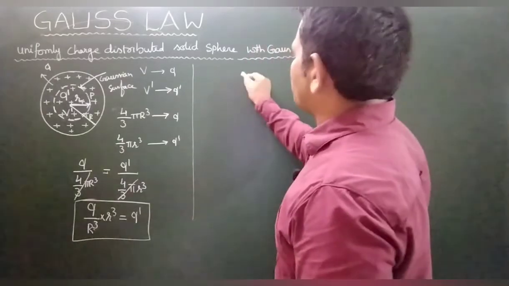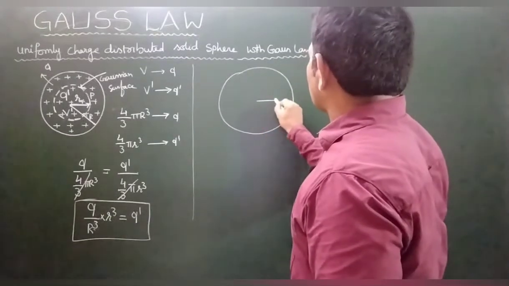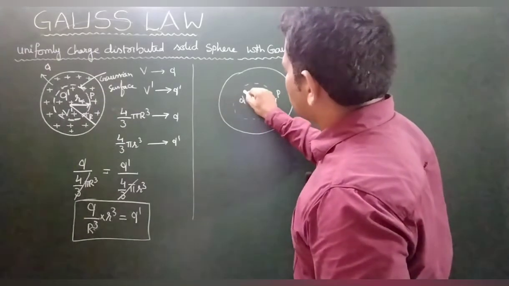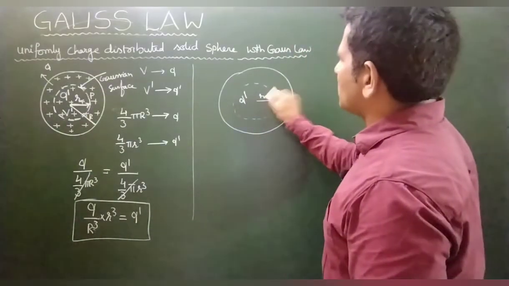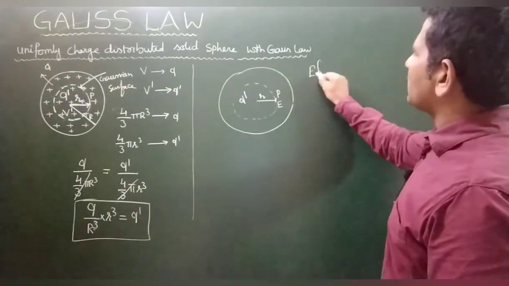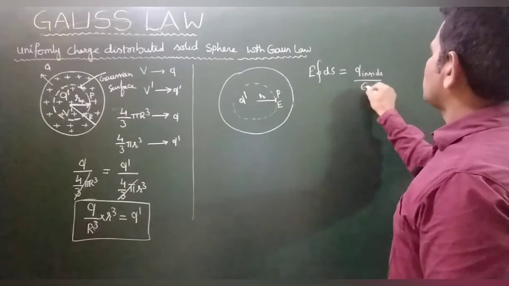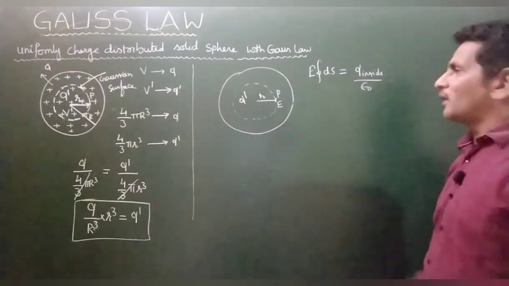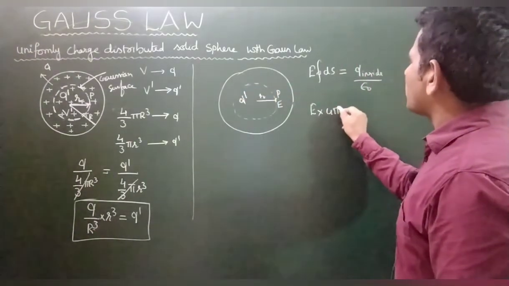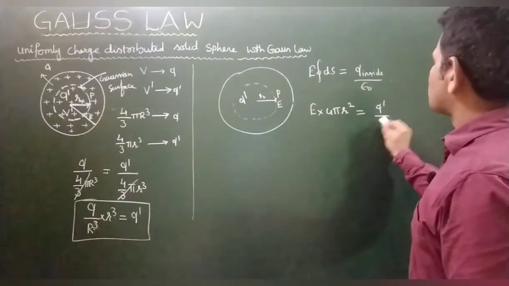Now you apply the Gauss law. The same thing I am drawing here. This is the point P. You have drawn the Gaussian surface. How much charge did you mention? Q dash is the charge and its radius is r. So Gauss law: here the electric field intensity is E. Integral of E dot ds equals Q inside by epsilon naught. Get my point? Therefore, electric field intensity into 4 pi r square, since this is a spherical shaped body, equals Q inside, that is Q dash, by epsilon naught.